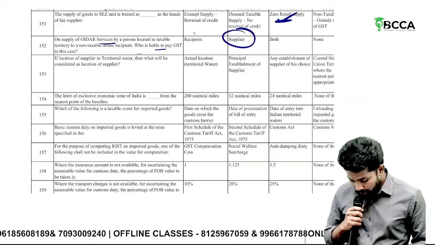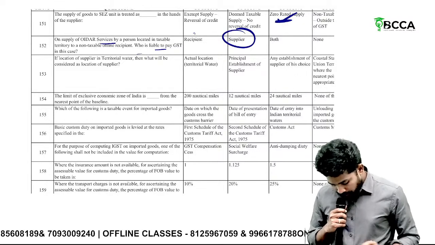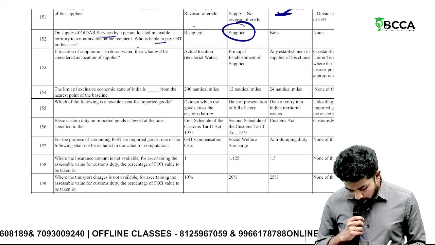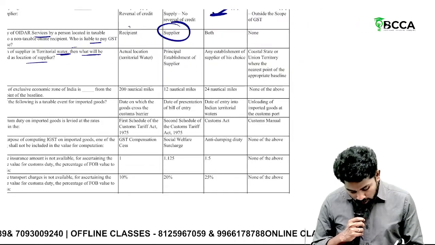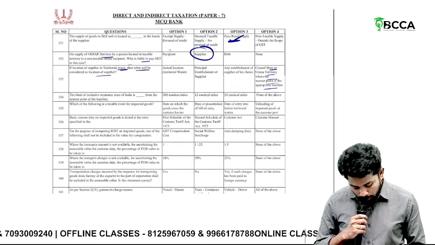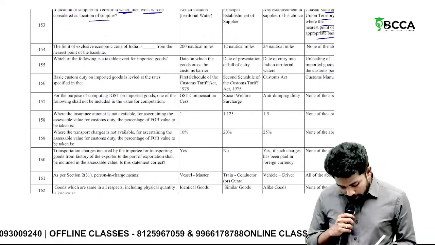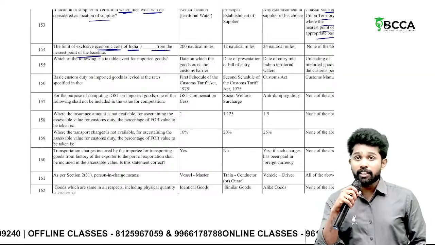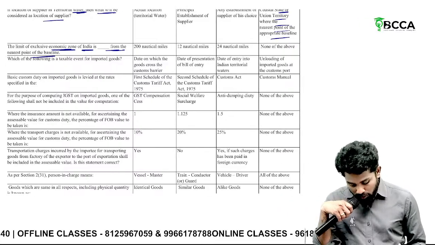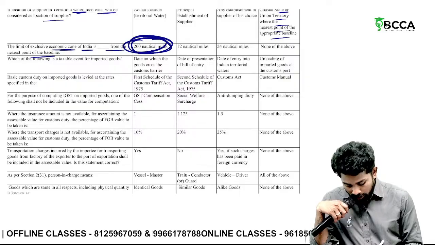Then if location of supplier is in territorial waters, then what will be the location of supplier? Coastal state where the nearest point of appropriate baseline. Then the limit of exclusive economic zone of India is dash from the nearest point. Exclusive economic zone extends up to 200 nautical miles.